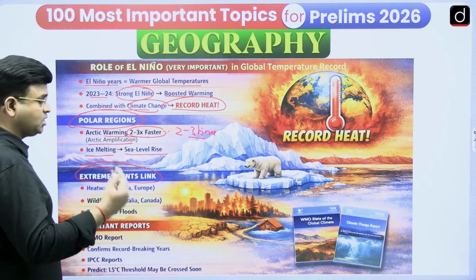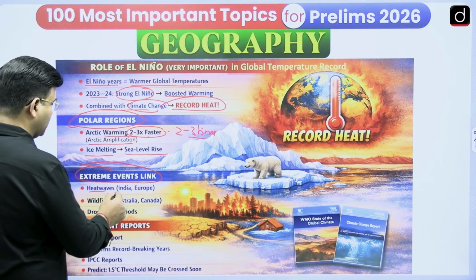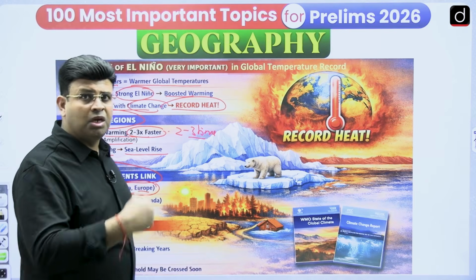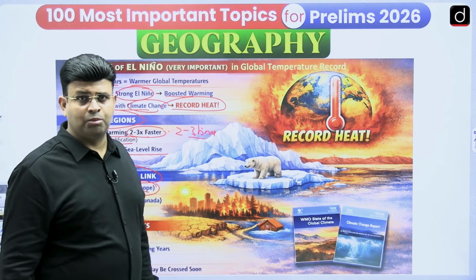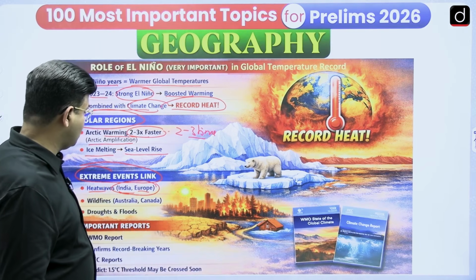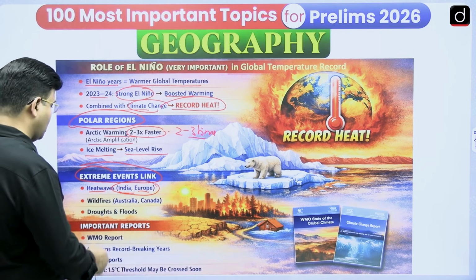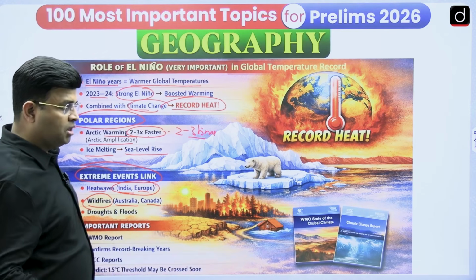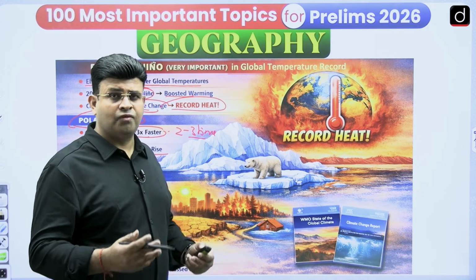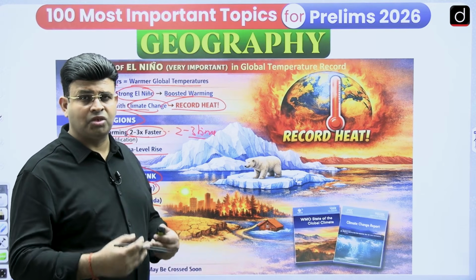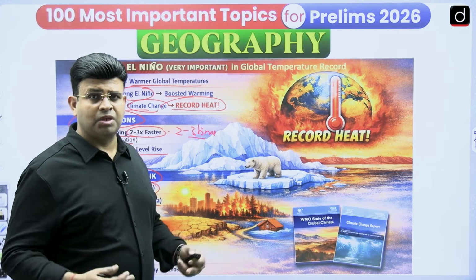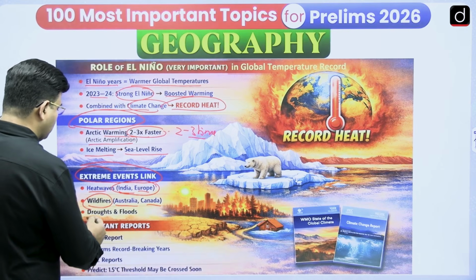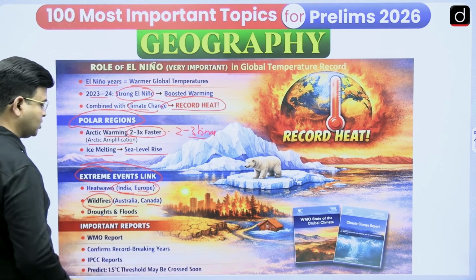And there are extreme events like high temperature, you can say in India and in Europe, where heat waves, like Lu, have been seen because of the temperature increase in 2023. And wildfires, we have seen in Australia and Canada, because of the increasing heat the leaves in the forest started catching fire easily, and because of that wildfires happened in Canada and Australia, and many regions are facing somewhere droughts and somewhere floods.